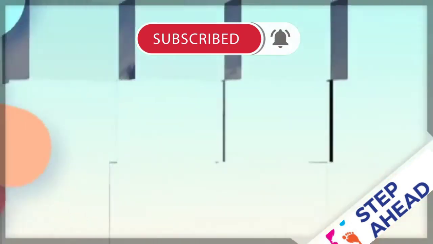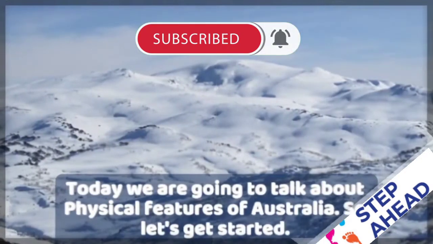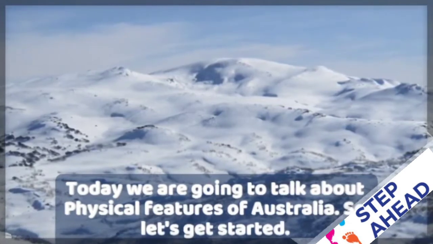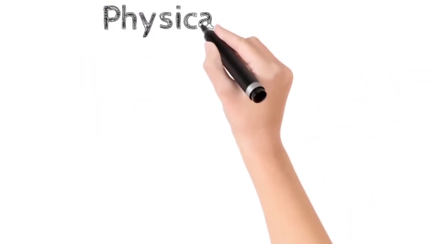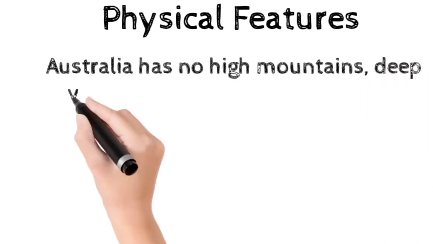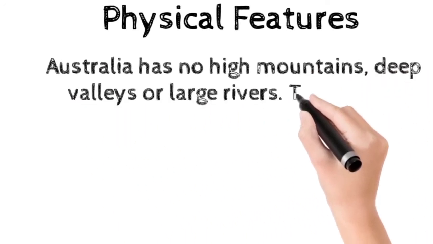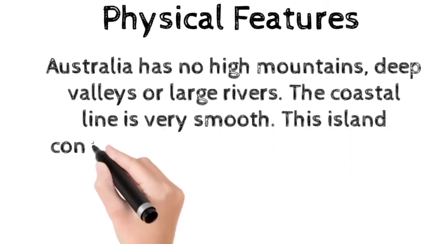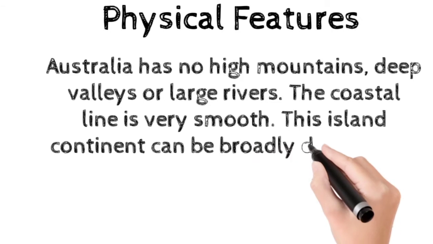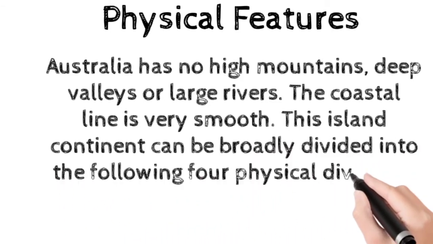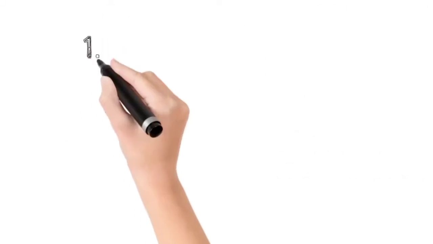So guys, today we are going to talk about Australia and its physical features. So let's get started. Physical features. Australia has no high mountains, deep valleys or large rivers. The coastal line is very smooth. This island continent can be broadly divided into the following 4 physical divisions.